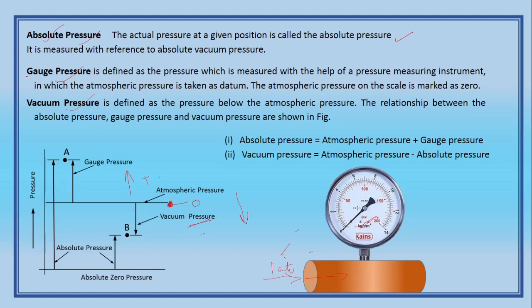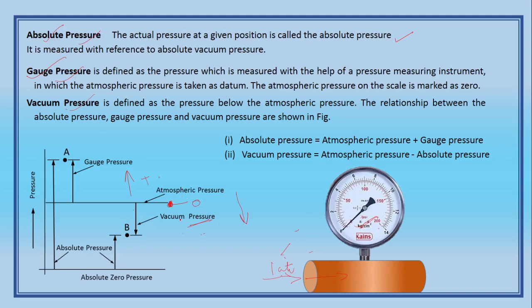Got my point? What is gauge pressure? The pressure measured by the gauge is called gauge pressure. So the gauge pressure shows the excess over atmospheric pressure. You understand? So what is the exact pressure of the fluid? This pressure plus atmospheric pressure will give us absolute pressure.